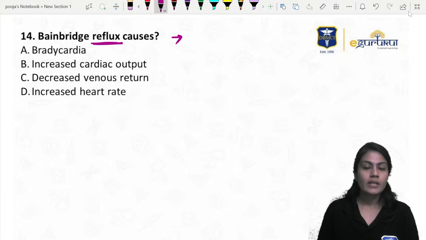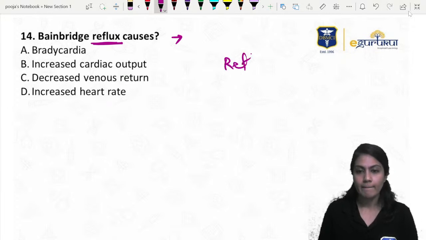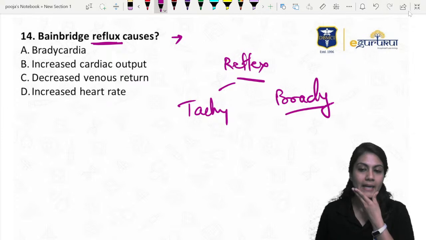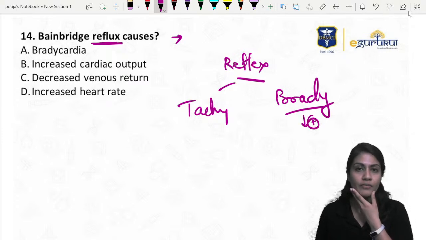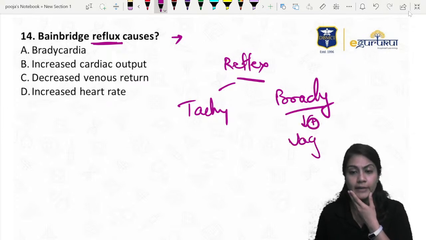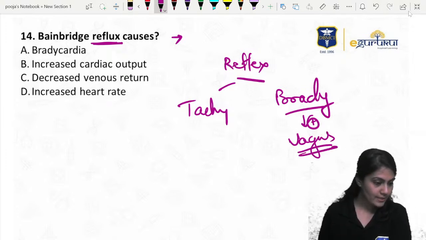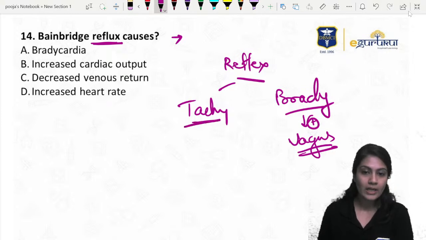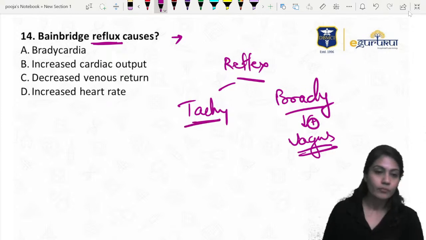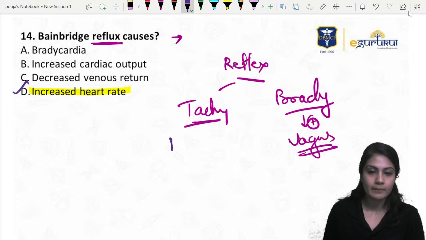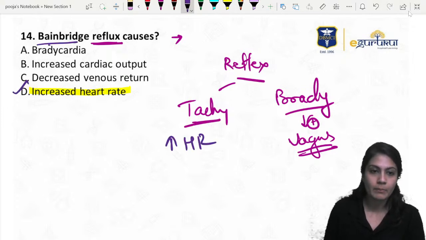We divide the reflexes into tachycardia reflex and bradycardia reflex. The bradycardia reflexes, whichever are getting activated, usually activate the vagus nerve, which acts on the SA node, so they cause bradycardia. But this is the one and only reflex which will cause tachycardia, that means increase the heart rate. That is the Bainbridge reflex.